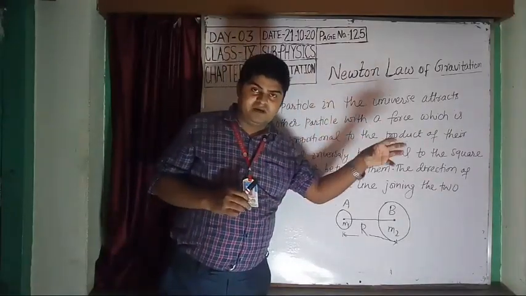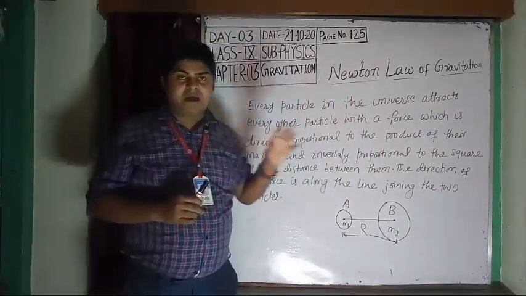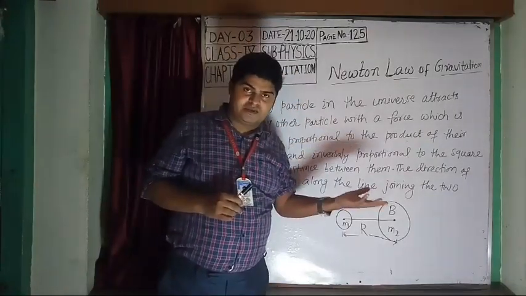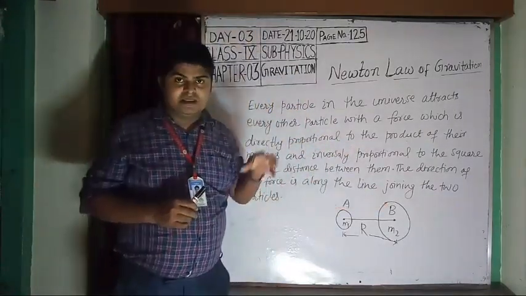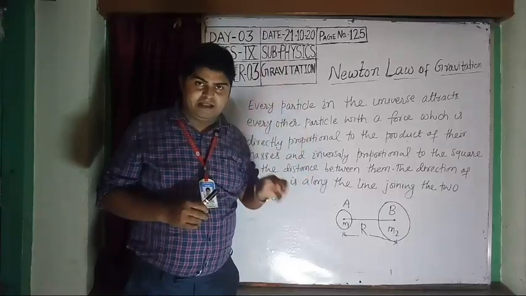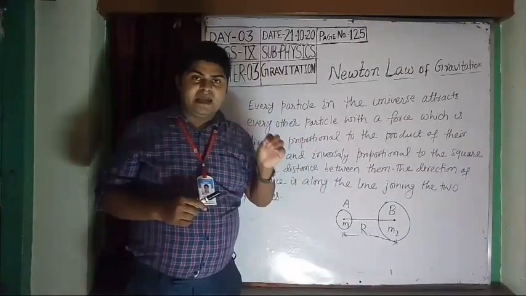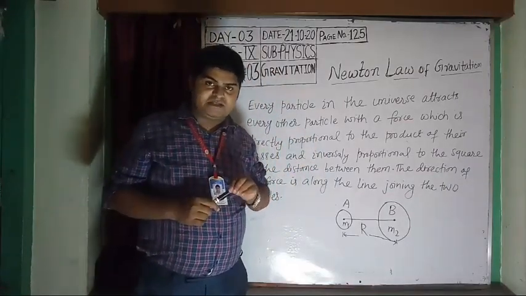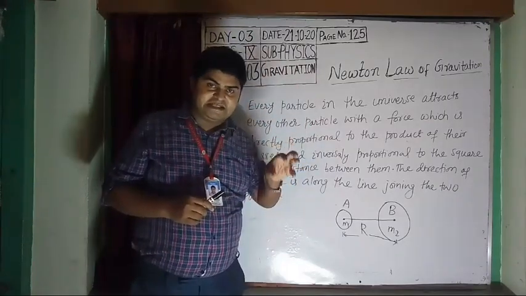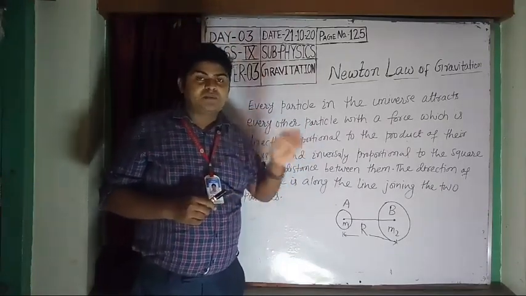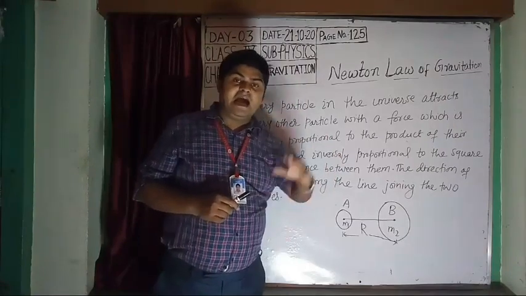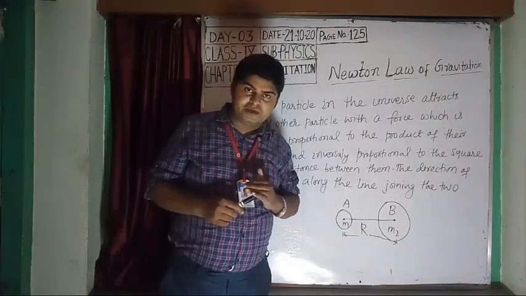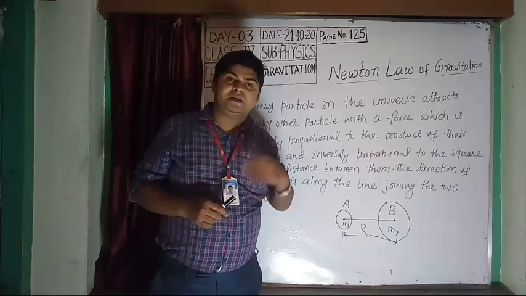Suppose particle 1 has mass m1 and the second particle has mass m2, then the force is proportional to m1 into m2. That means the force of attraction is directly proportional to the product of their masses and inversely proportional to the square of the distance between them.